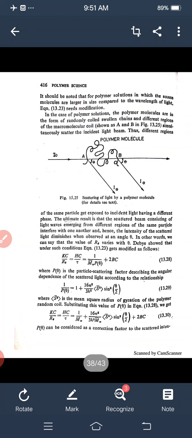In other words, we can say that the value of R theta varies with theta. Debye showed that under the condition of the above equation, it gets modified.